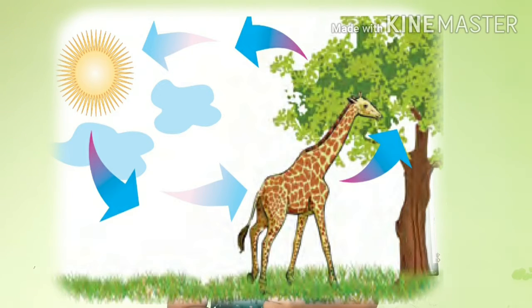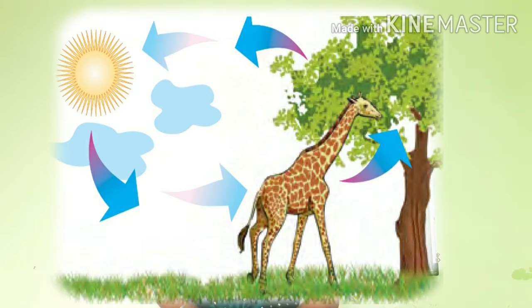Microorganisms. See, microorganisms are present everywhere, and they are very minute, which we cannot see. They can be seen with the help of the microscope, but we cannot take the microscope everywhere. Microorganisms are present everywhere, like germs.